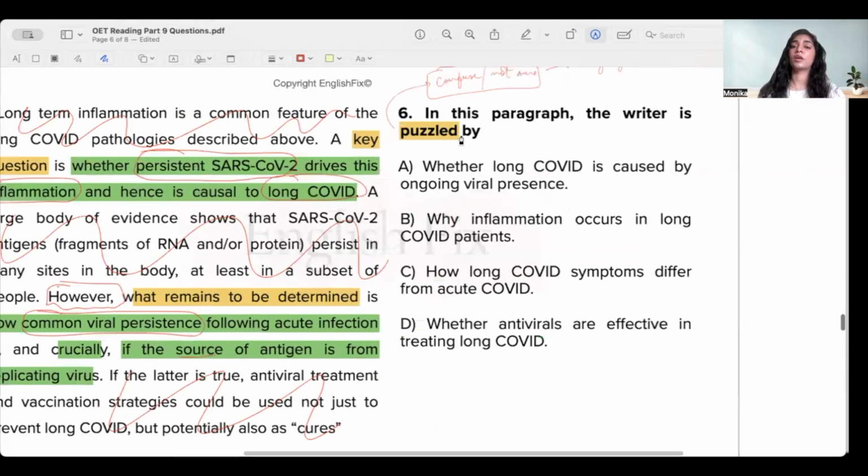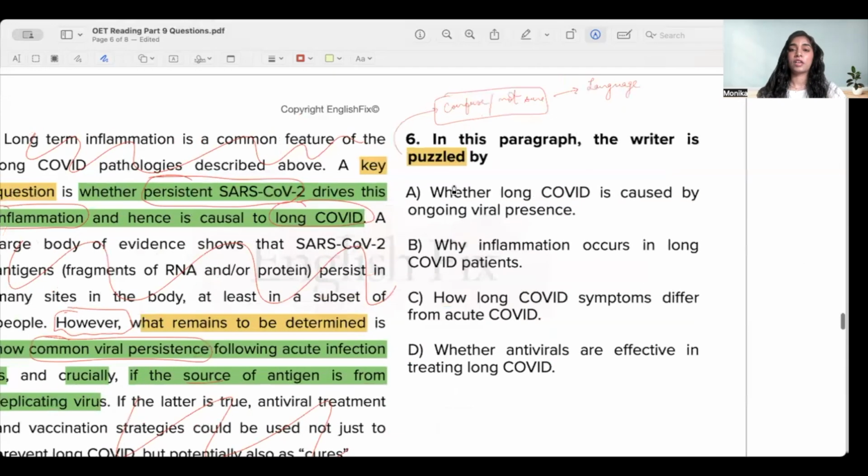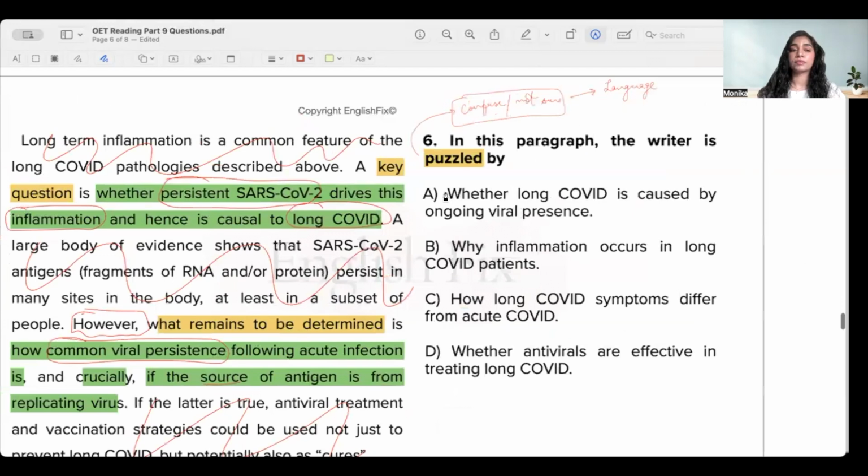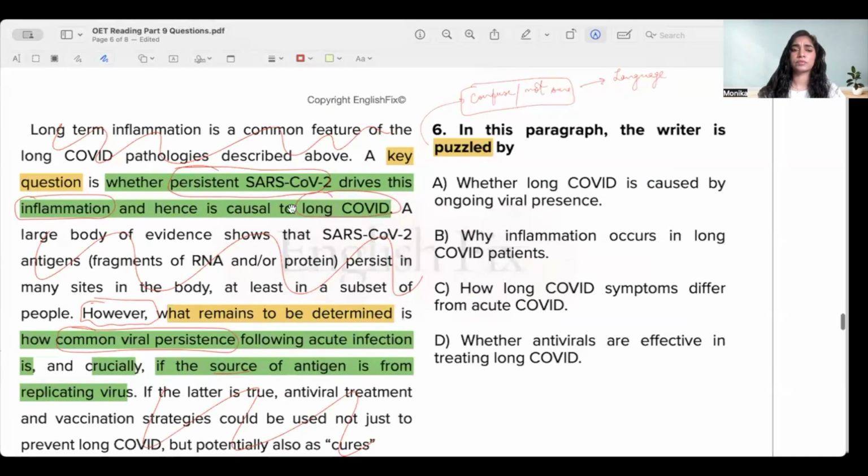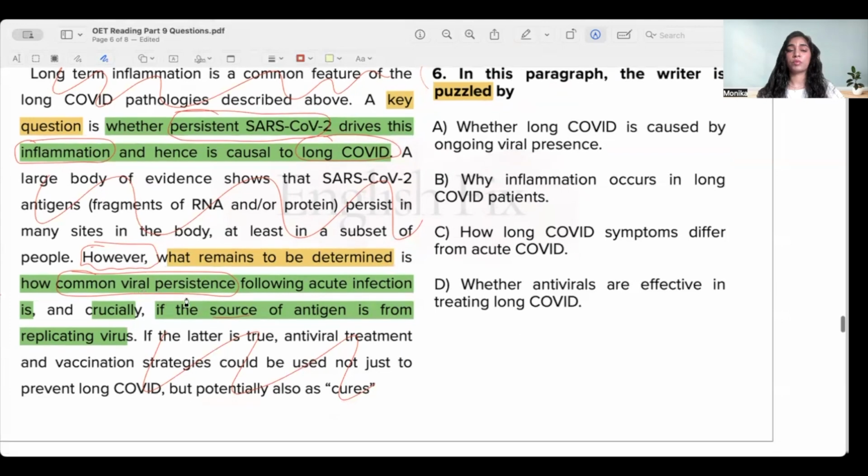I've got it. Now, the first question says whether long COVID is caused by ongoing viral presence. SARS-CoV-2 drives this, or common viral persistence. When I'm using the word persistent, it is in both. Notice that.